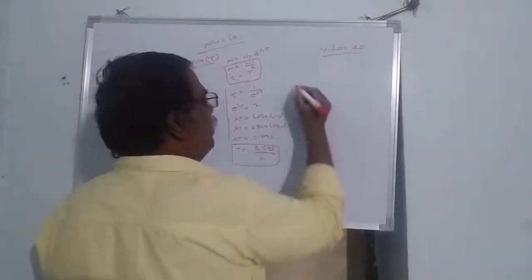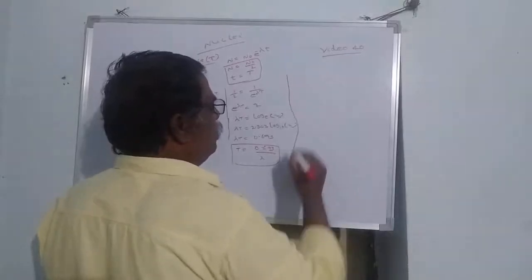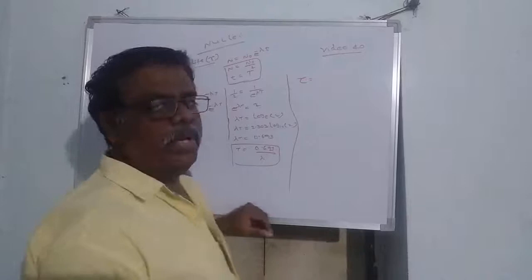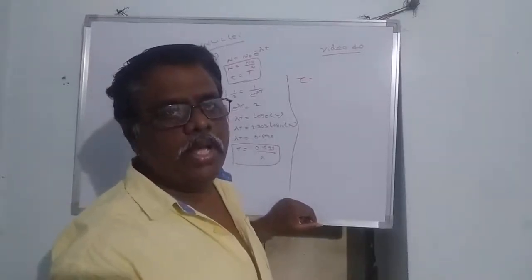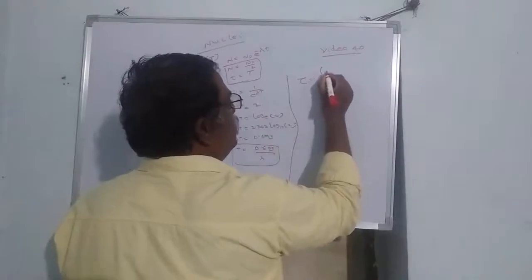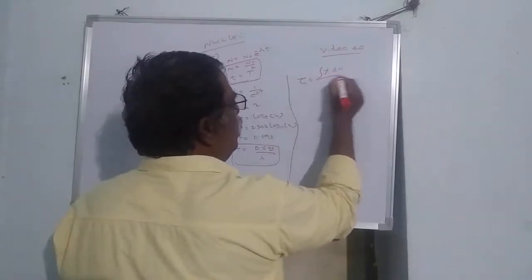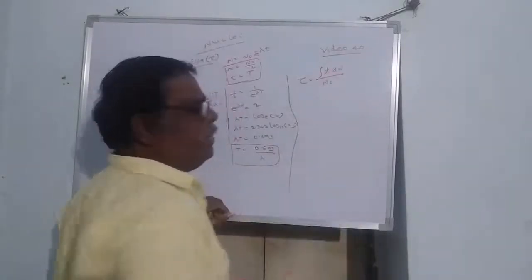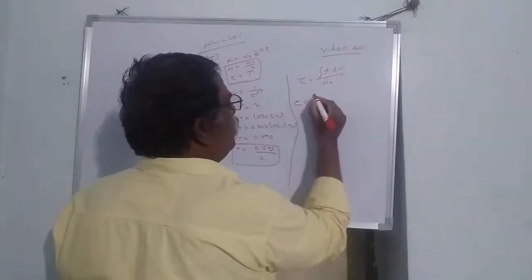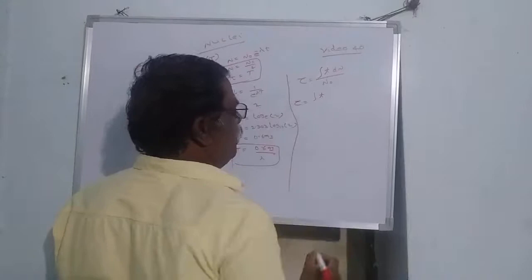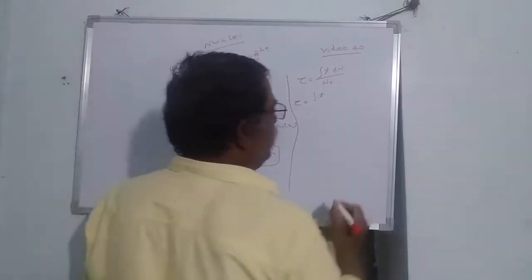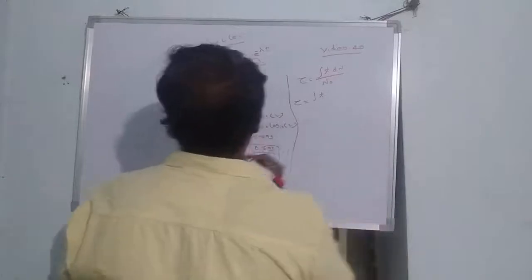Now how do we derive the mean life? Mean life is denoted with tau. It is the total lifetime of all the nuclei divided by the original number of nuclei. Total lifetime of all the nuclei is written as t dN, and the original number of nuclei is denoted with N naught. This can be written as tau is equal to the integral of t dN by N naught. We have to derive the dN value here. How do we get the dN value?